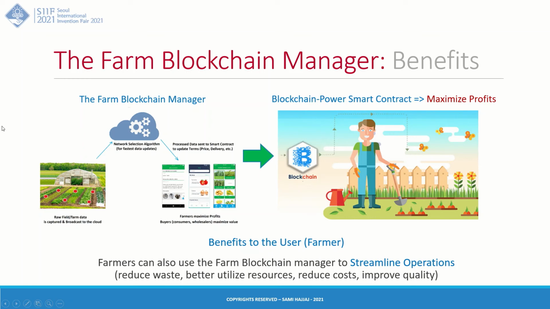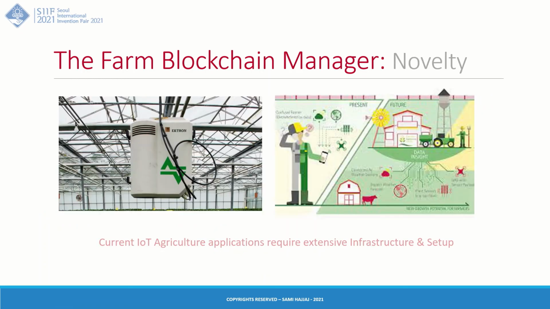Returning to this slide, we can see that the devices can capture the raw data. The raw data is then processed and translated into a better contract. The contract is executed and translated into profit without any kind of intervention from the farmers. The farmers can essentially focus on tending to the farm and improving the quality of the results.